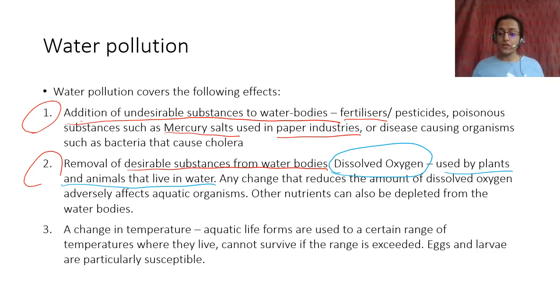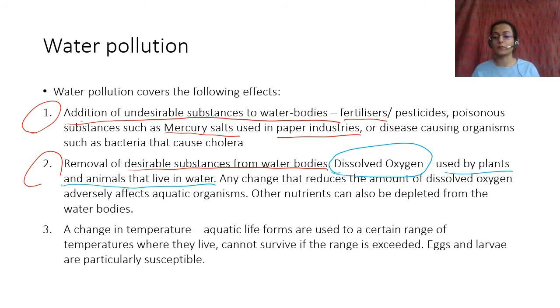a change in temperature, right? I told you what happens when the water temperature changes. Aquatic forms are used to a certain range of temperatures where they live, and they cannot survive if the range is exceeded. We have talked about poikilotherms and homeotherms. These are poikilotherms, right? So they cannot adjust their body temperatures according to change in environment. Therefore, if it exceeds or goes down, they die.